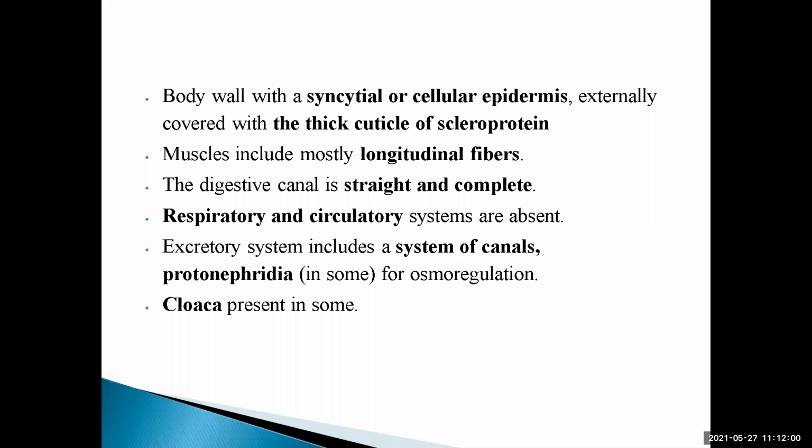Now, how is the excretory system present in the Aschelminthes? It is present in the form of a system of canals that is known as protonephridia. Protonephridia is the excretory part of the Aschelminthes.